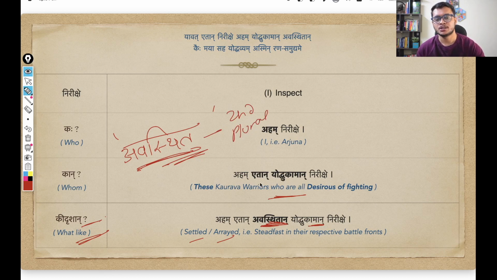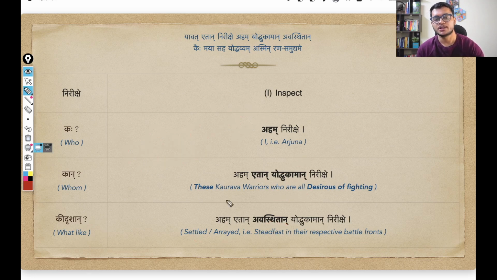Because as we saw here, etan, all the pronouns and adjectives take the same form as their noun. So in second case plural form, avasthit also changes into avasthitan. Simply referring to all those Kaurava warriors who were settled or arrayed or steady in their respective battle positions. This is the sense here.